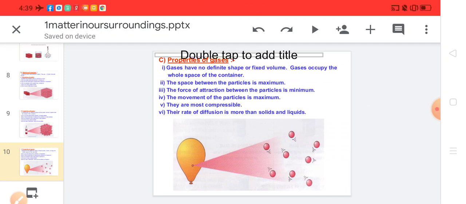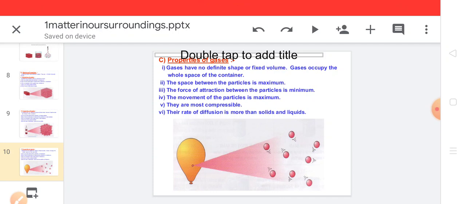Properties of gases. Gases have no definite shape or fixed volume because the particles of the gas are free from each other. They don't have any attraction force. So we say the gases have no definite shape or fixed volume. Gases occupy the whole space of the container. The space between the particles is maximum. That means the space between the two particles is maximum. It shows that the force of attraction between the particles is minimum.